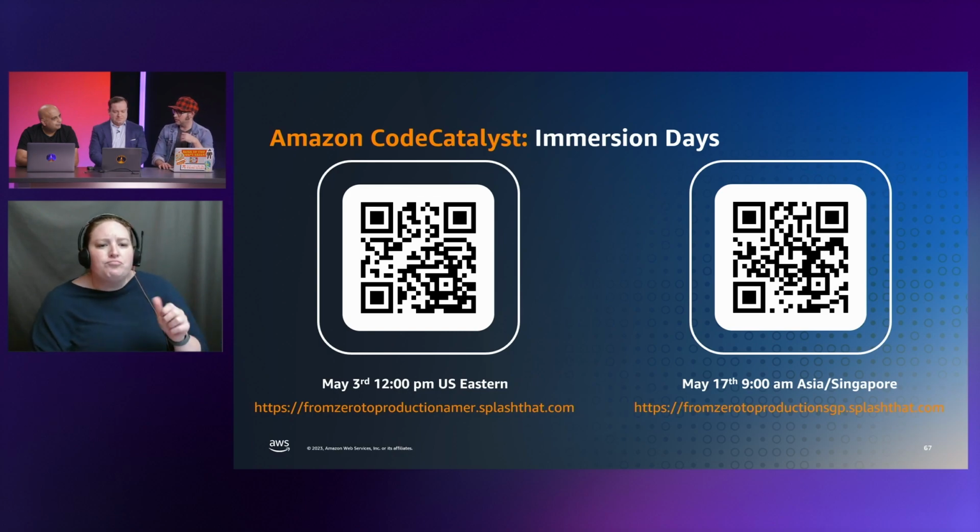Now, what else? What would you like to leave the audience with? What should they do if they're interested in collaborating with their team in CodeCatalyst? I think pick a project to do a POC on. So pick a low-hanging fruit where you can just start working on it right away. Like I said, for me, the best way to learn is just start using the service. And so that's what I would recommend doing.